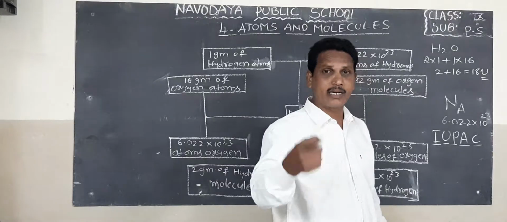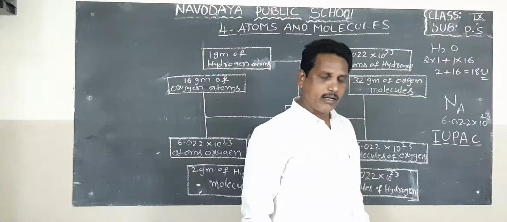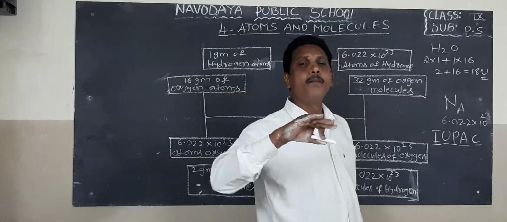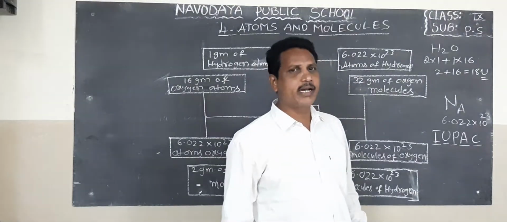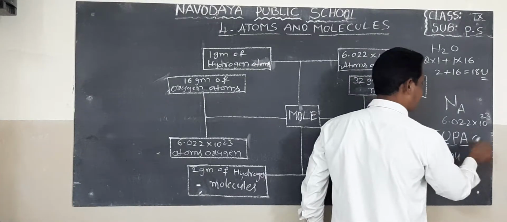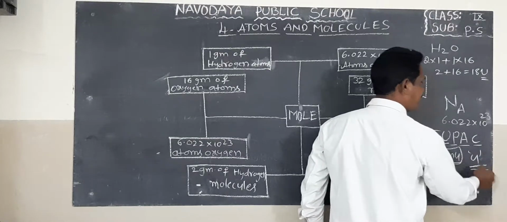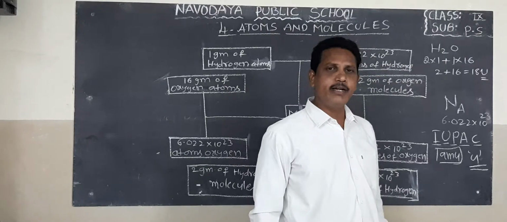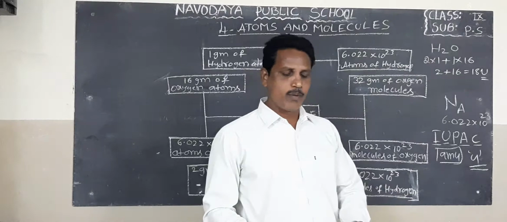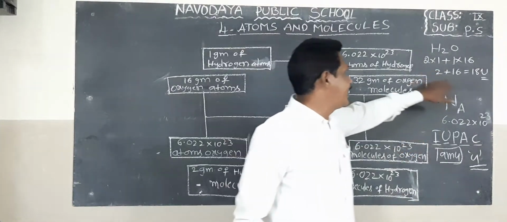Most important for 9th and 10th class, and in intermediate also. U is the symbol of unified mass, and AMU means atomic mass unit. So the molecular mass of water according to IUPAC is 18 unified mass.